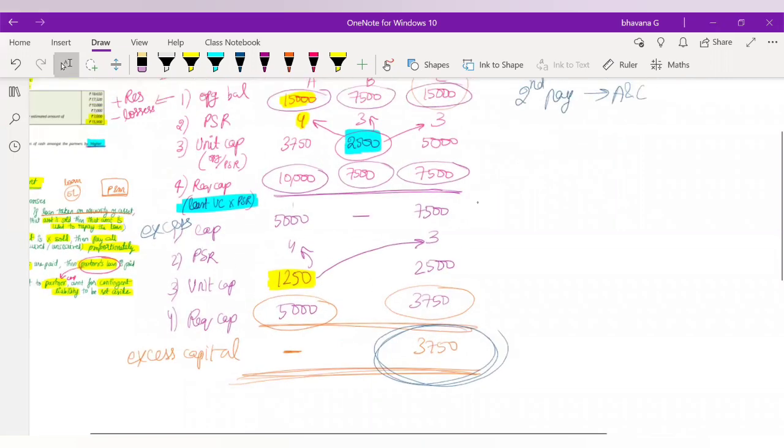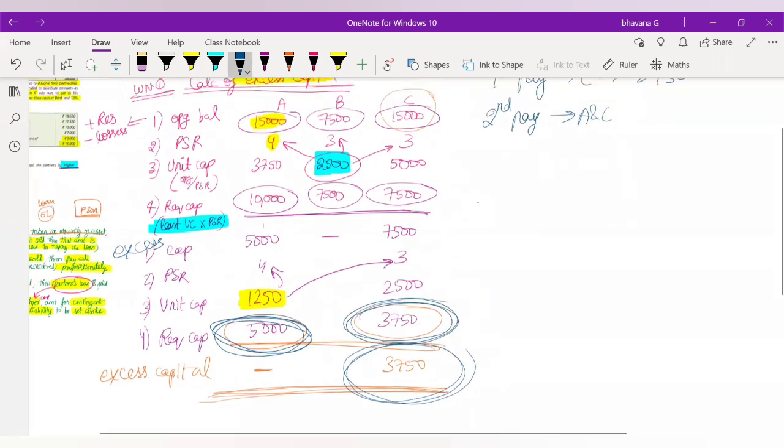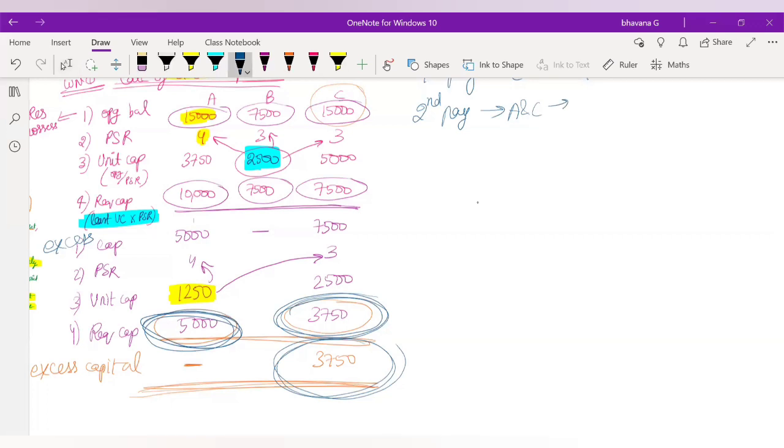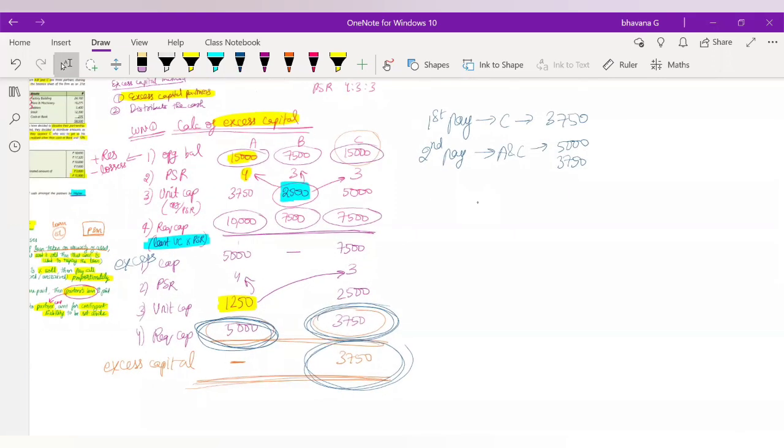But how you will pay is that you will pay this amount which is above the excess capital, 5,000 and 3,750. These amounts you will pay to A and C. For A, you will pay 5,000, and to C, you will pay 3,750. So always remember, your first pay will be your excess capital. Your second pay will be the required capital, which is above the excess capital.